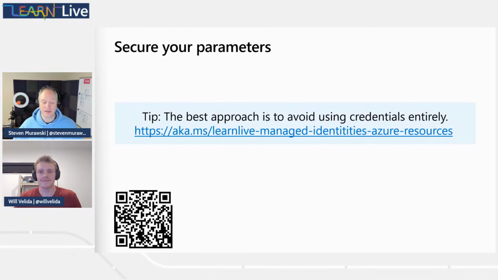Because they're part of the Azure fabric, we can reference those identities inside of our template, and the fabric handles all the authentication we need to do. Managed identities aren't available for every resource, but if they're there and you can use them, I would strongly recommend it. And one of the benefits of managed identities is that you can provide more granular roles and responsibilities to those particular Azure resources.